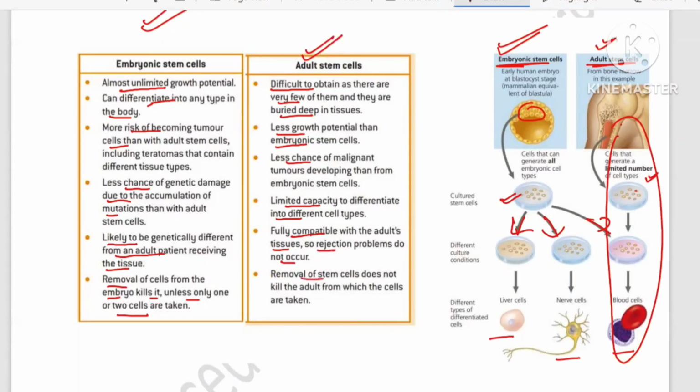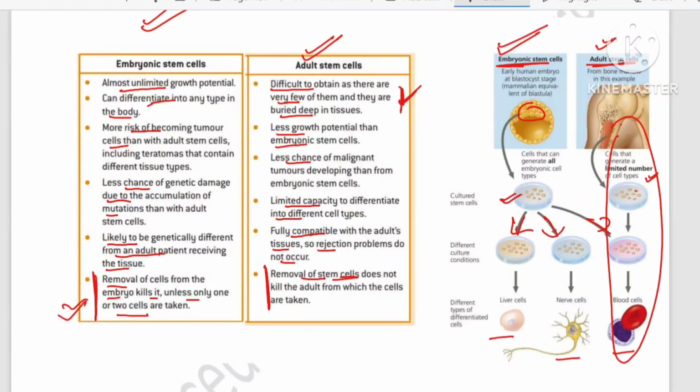But the main thing is the removal of the stem cells. That is a problem because they are deeply embedded, buried in the tissue. In the case of embryonic stem cells, we studied that removal will kill the embryo. But here, removal of stem cells does not kill the adult. So in this video, we tried to focus on what stem cells are, how they produce their own copies, as well as precursors for cells so that they can differentiate into different types. Zygote, which can make every cell, including the extraembryonic membrane.